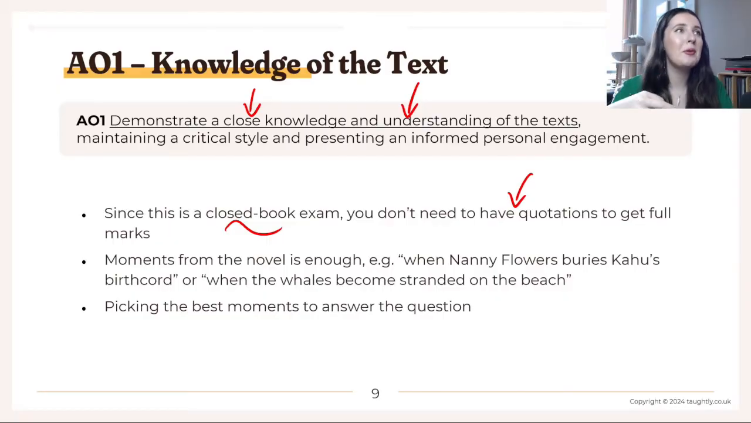I'll put a link to my blog down below in the description. I've got a list of very, very short quotations that might be useful to you if you are interested in that. But in theory, you don't need any quotations at all to get full marks. Moments from the novel are enough.